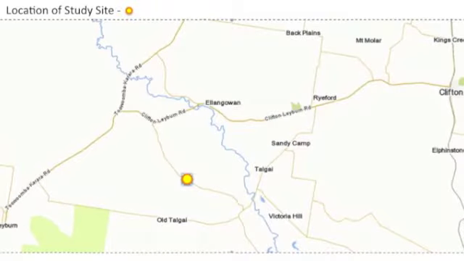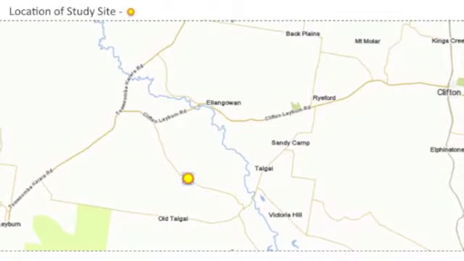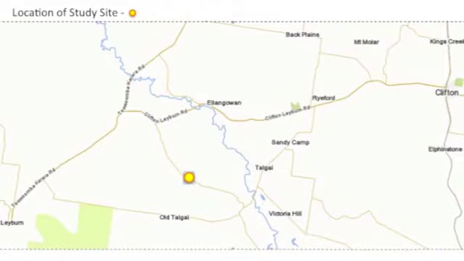This study was conducted on an 800-acre farm located on O'Leary Road in the parish of Ellangowan. Primary production on the property is cropping. During the monitoring period, there were 2 wheat crops planted, one quite young and the other more established. No active culling program of animals is followed on this property.